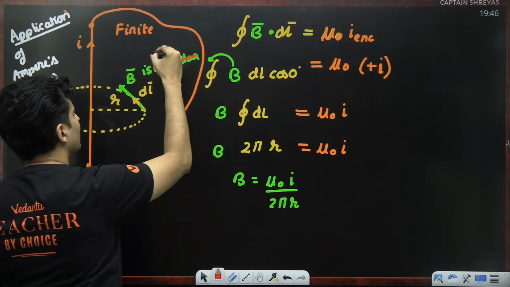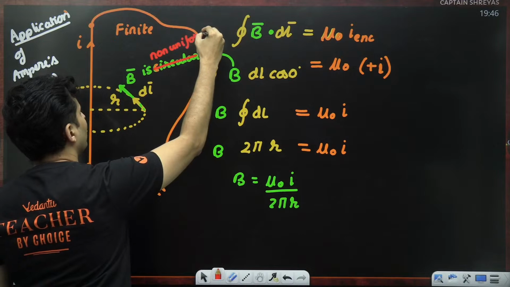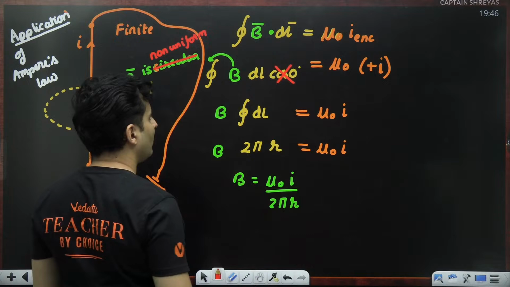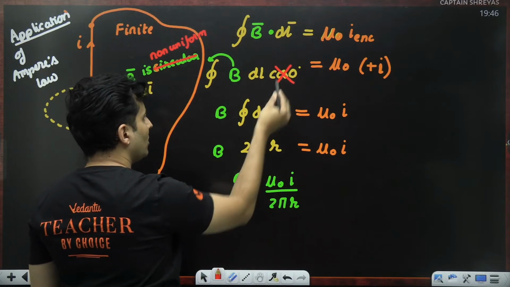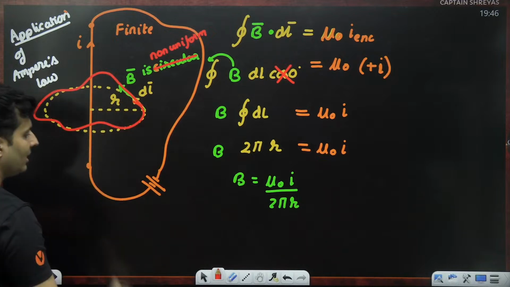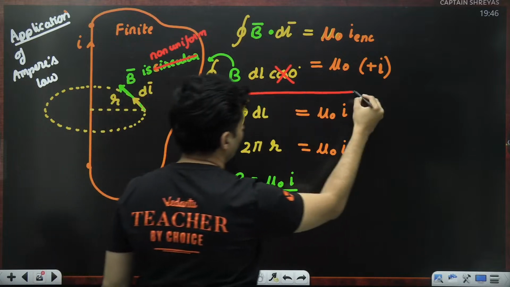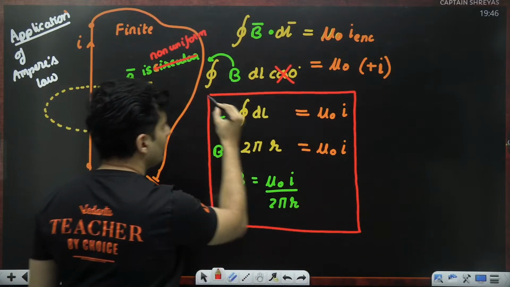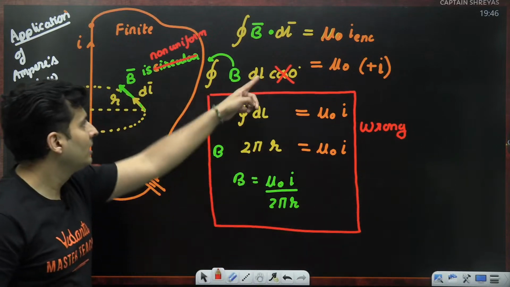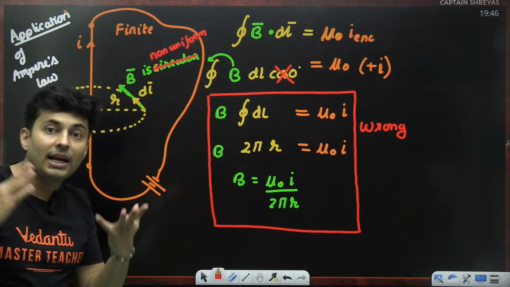The magnetic field is non-uniform. In fact, this cos 0 is itself wrong. If this is wrong, because the magnetic field line will be going something like that maybe, then everything else after this is also wrong. So this entire thing is wrong. Got it? Where did we go wrong? We went wrong here. Just one small assumption can make the entire process go wrong.